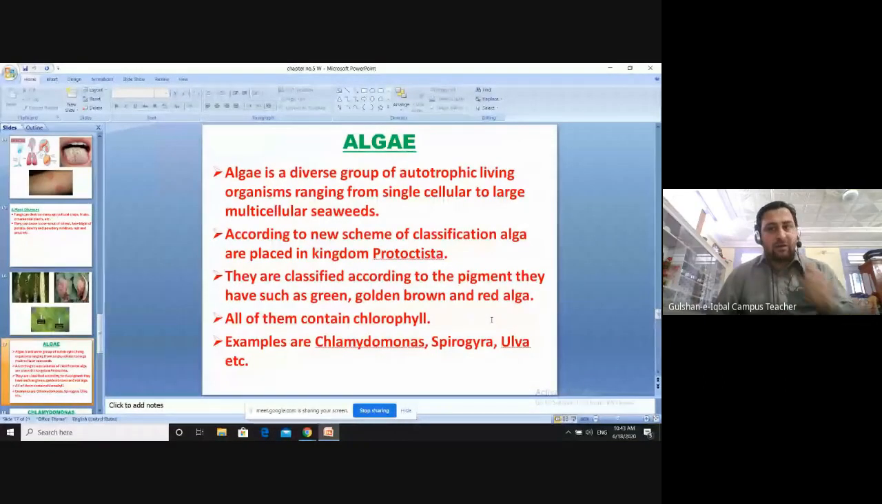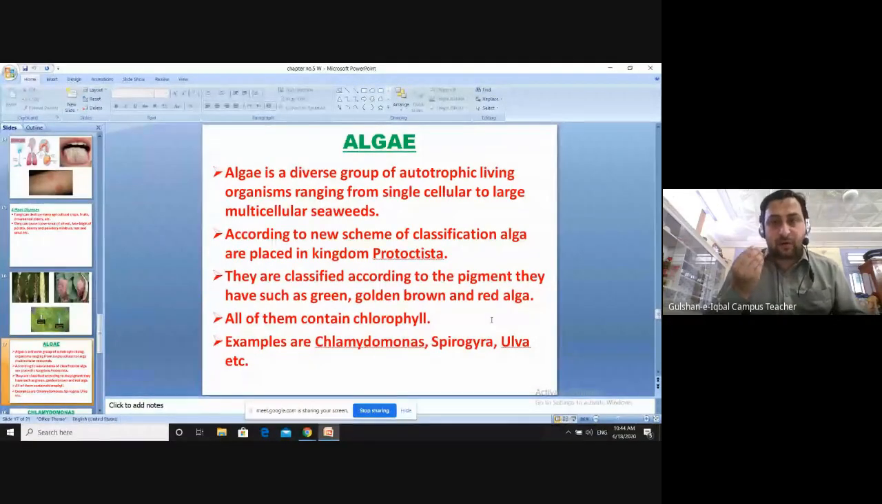Some of them are green, others are golden, okay, others are red algae. So they are classified on the basis of the pigments they have: green algae, golden brown algae, red algae. So they have different kinds of algae based on the pigments they have. Okay, then we have another thing. The most important factor about algae is they have chlorophyll in them.